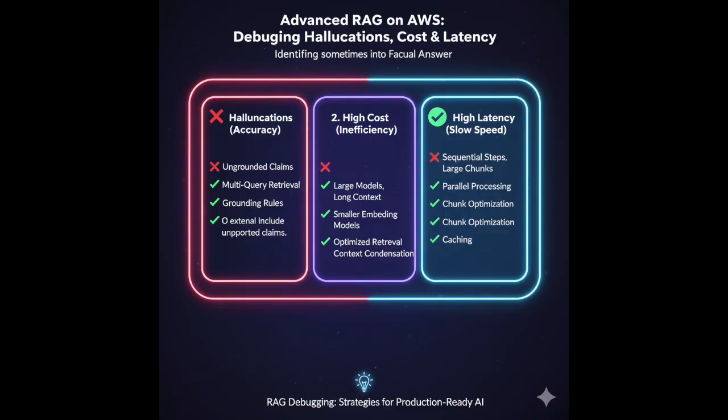Day 16: RAG debugging, hallucinations, cost, and latency. Day 16 is where AWS stops asking whether you can build RAG and starts asking whether you can debug it under pressure. This day is not about adding features. It's about diagnosing what is broken and fixing the right layer.